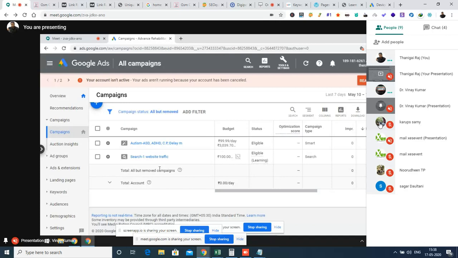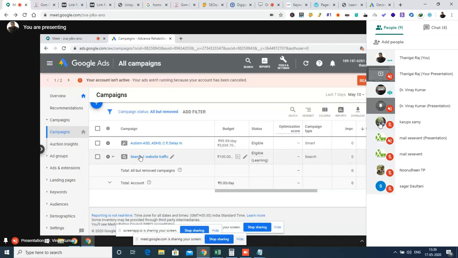That's all for now. So, how to create a Google search ad has been successfully completed. I think we can go for a break now and come back after 30 minutes. If anybody has any doubts, I can clarify now, and then we can go for a break.